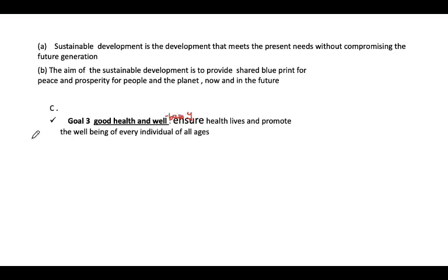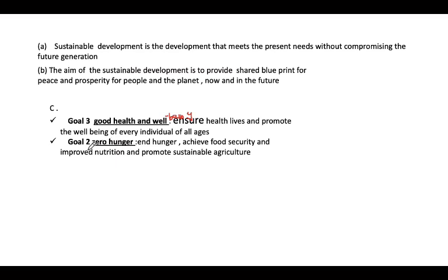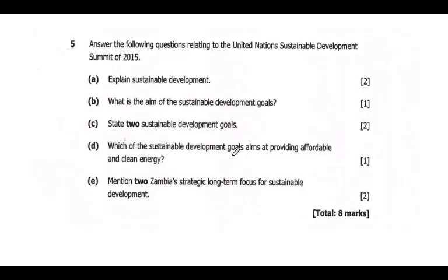So there we have goal number 3, and then we have also goal number 2, zero hunger: end hunger, achieve food security, improve nutrition, and promote sustainable agriculture. So these are the two goals. Then we look at question D. Which of the sustainable development goals aims at providing affordable and clean energy?